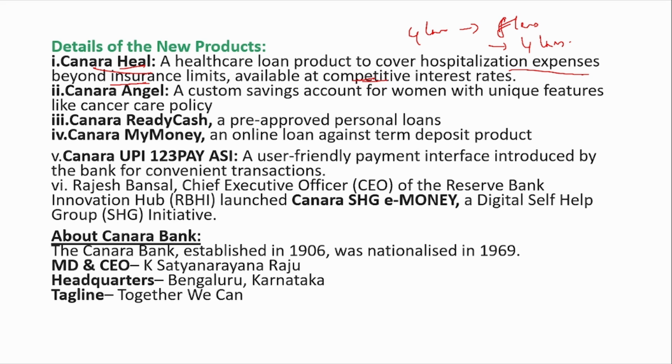Apart from this, there is also the Canara Angel product mainly designed for women with unique features like cancer care policy. And also you can apply for pre-approved personal loans via Canara Ready Cash. And also Canara My Money is available to avail a loan against term deposit. Apart from that, there is also another product called Canara UPI 123 Pay, which is a very user-friendly payment interface introduced by the bank.